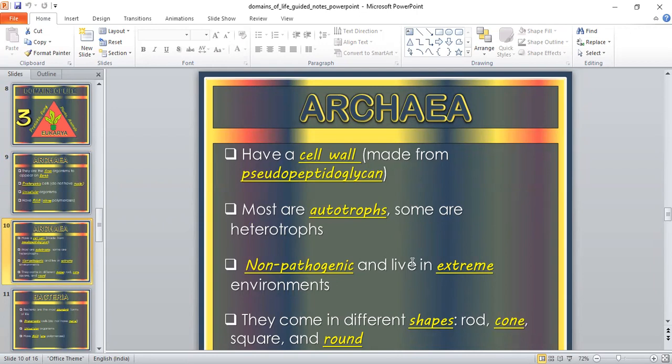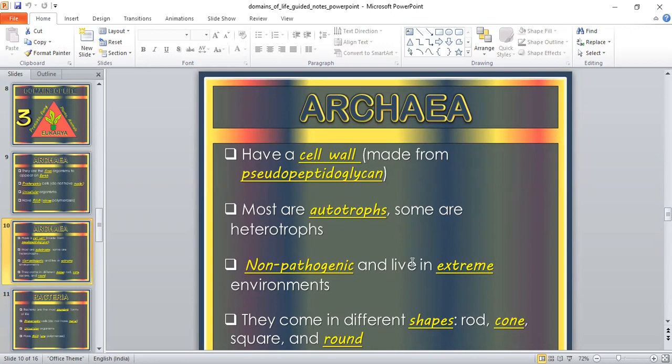Similarly, high salt concentration. We know that a living organism cannot survive salt of more than 2%, 3%, and mostly needs only 1% salt. But archaea are organisms which can survive in high salt concentrations. They need high salt concentration. So these are extreme environments, halophilic environments, similarly high temperature.